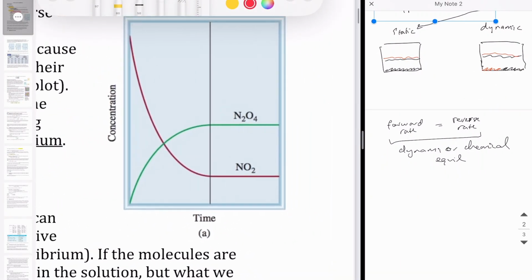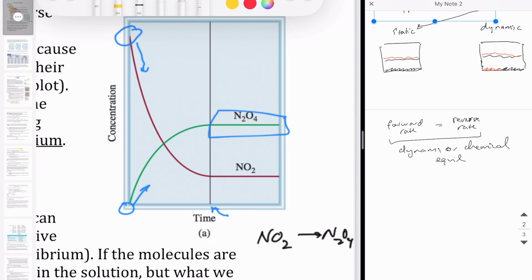So this plot shows what we will observe. This is a reaction where NO2 goes to form N2O4. And so at the beginning, there's a lot of reactant, and the reactant slowly decreases. And then there is no product at the beginning, but then they slowly increase. As you monitor this, you'll see there is a point in time, which is indicated by this line right here, where the concentration of the product and the reactant remain constant over time. They don't change over time. That's what we call equilibrium. So when we reach this point, that vertical line, that's the time when we say that the reaction has reached equilibrium.